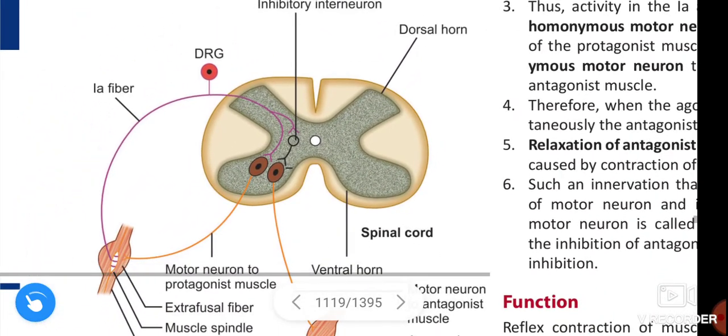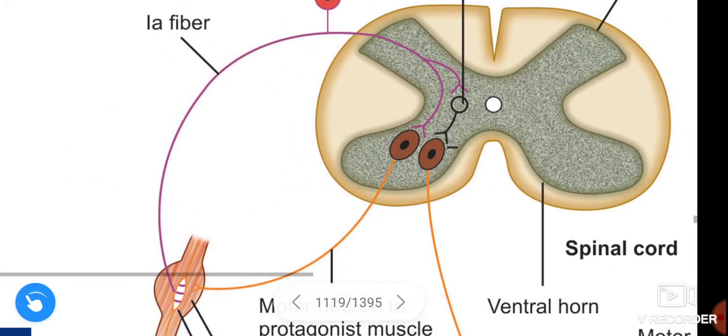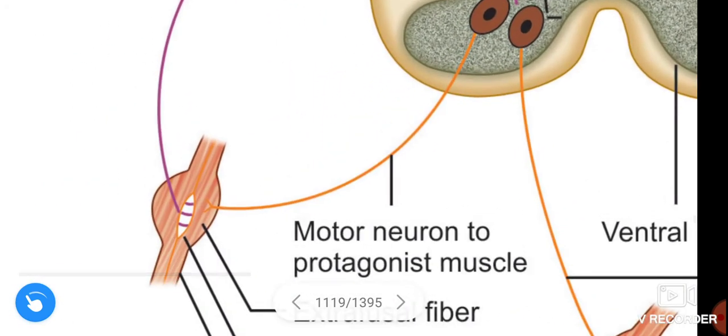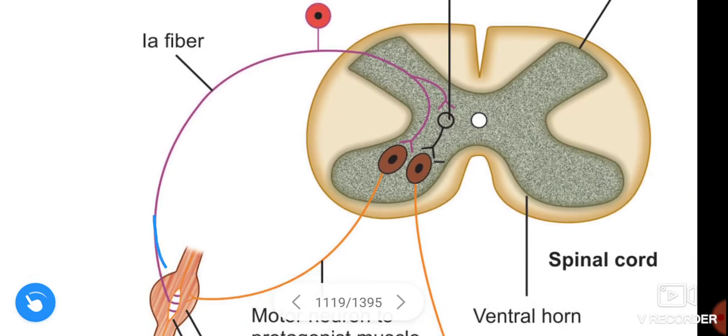This figure represents the stretch reflex. In phasic stretch reflex, this is the muscle spindle, which is the receptor, and the afferent fiber is the 1A fiber. This is the afferent fiber.